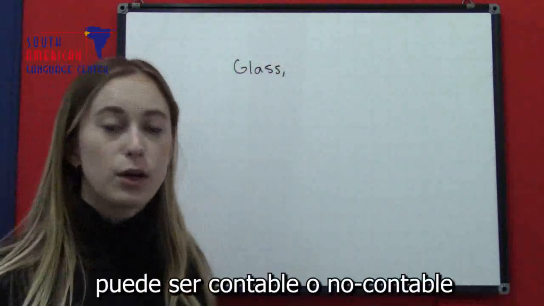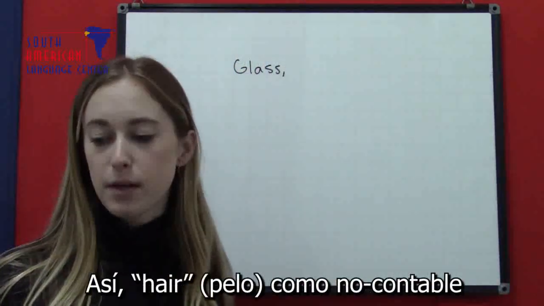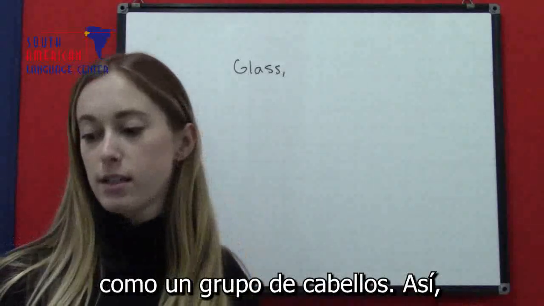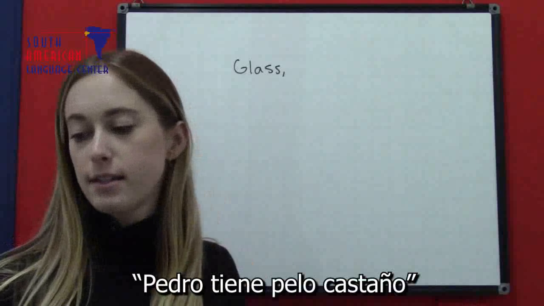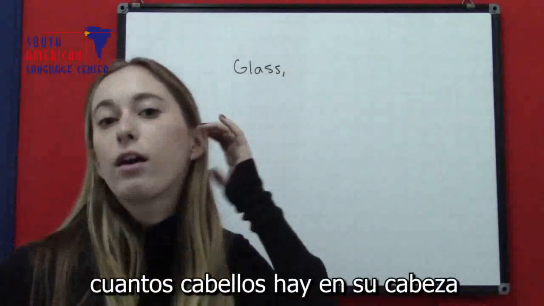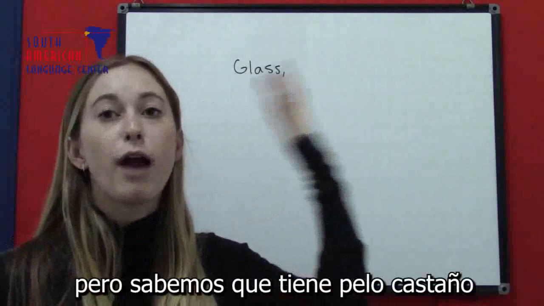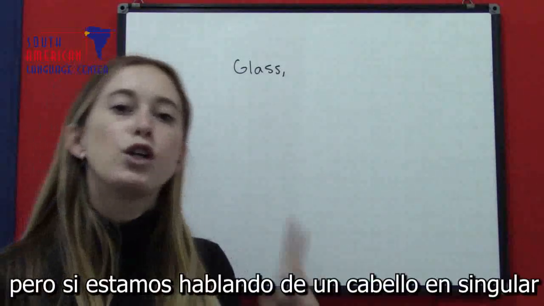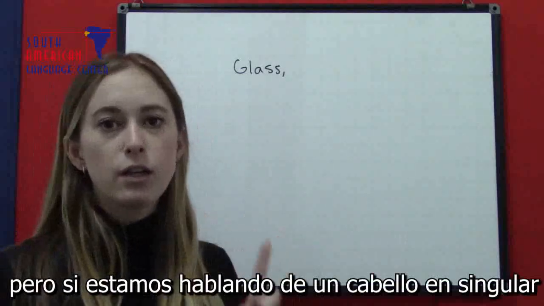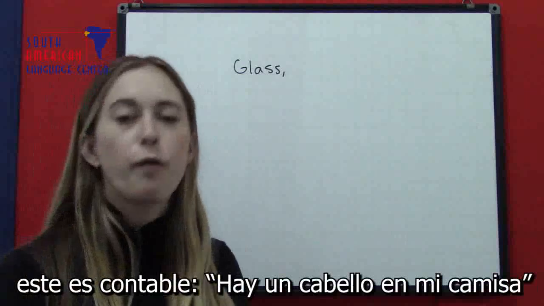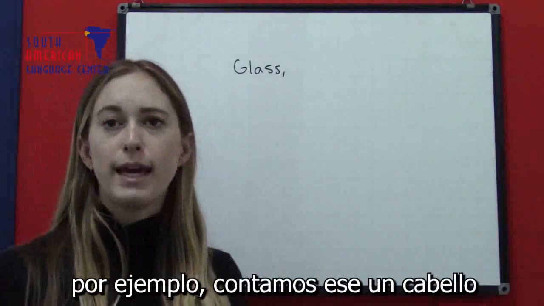Hair also could be countable or uncountable. So hair as uncountable, as a group of hairs. So Peter has brown hair. This is not countable. We don't know how many hairs are on his head, but we know he has brown hair. This is uncountable. But if we're talking about just one singular hair, this is countable. There is a hair on my shirt, for example. We count the one hair.